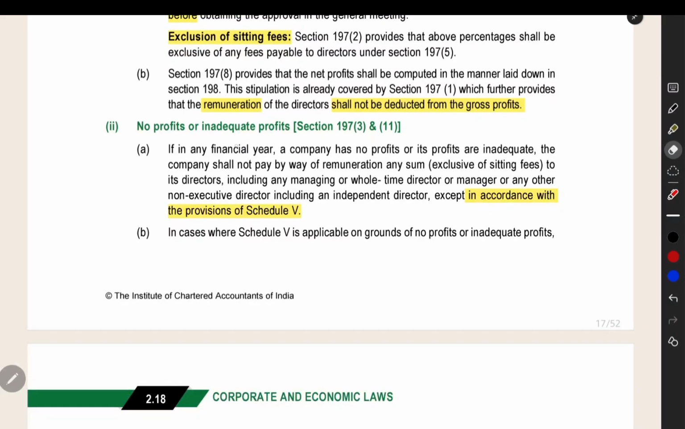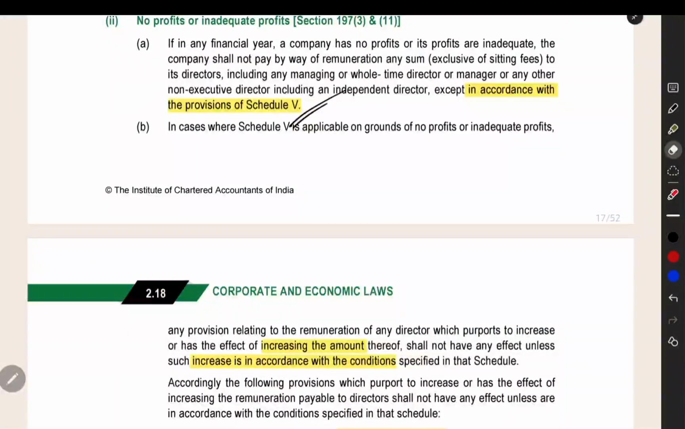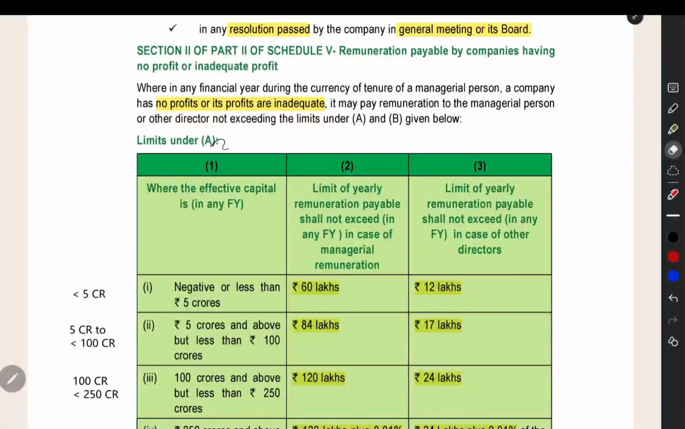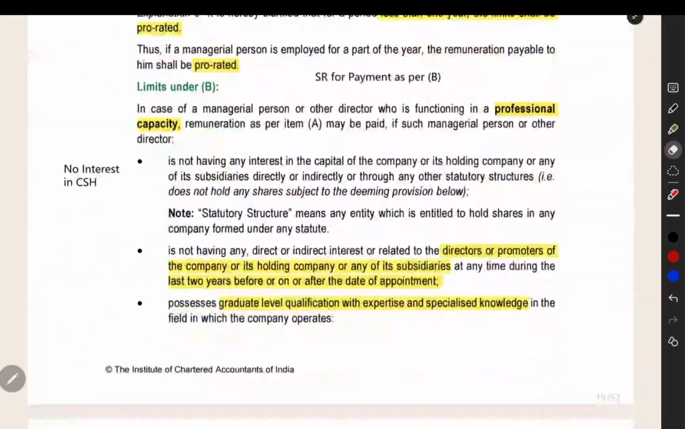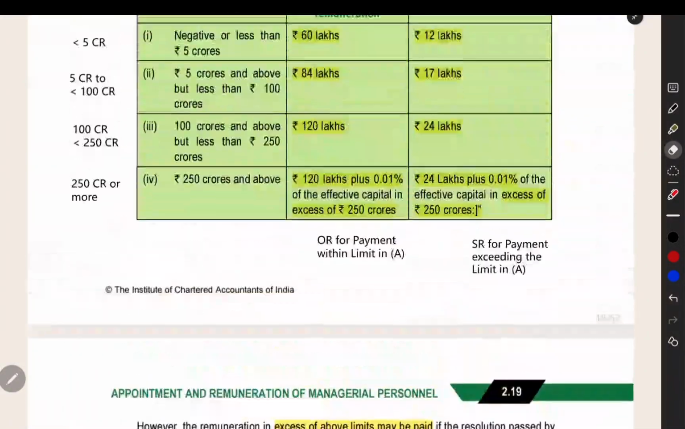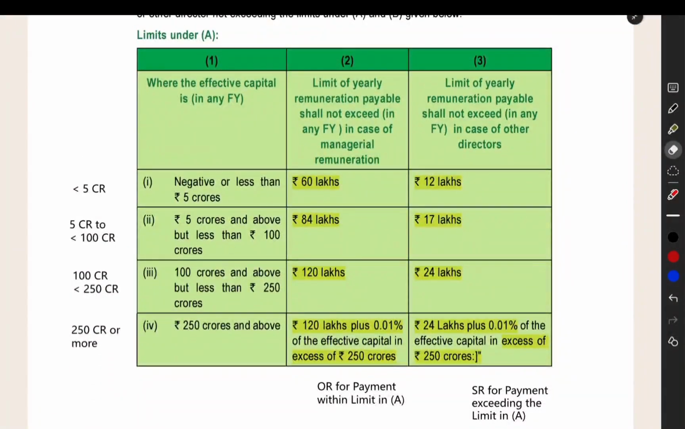And then, no profits. When you do not have any profit in the company, you can pay remuneration in accordance with Schedule 5. In Schedule 5, they have given two cases: limits under Section A and limits under Section B. You can select under which section you are going to pay remuneration to your director when you have no profit. The remuneration will be paid based on the effective capital.